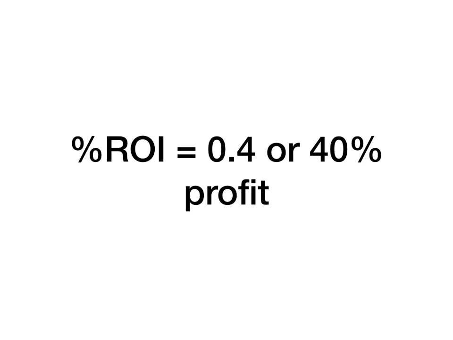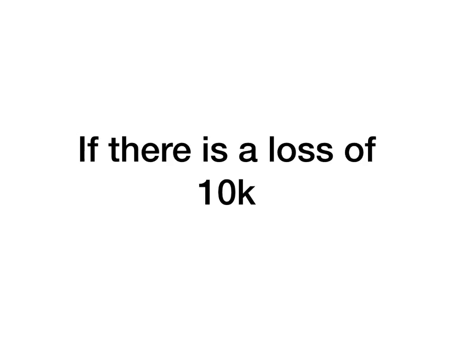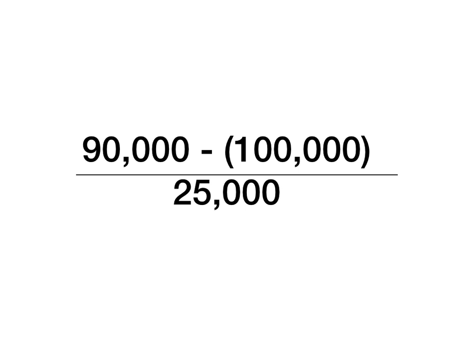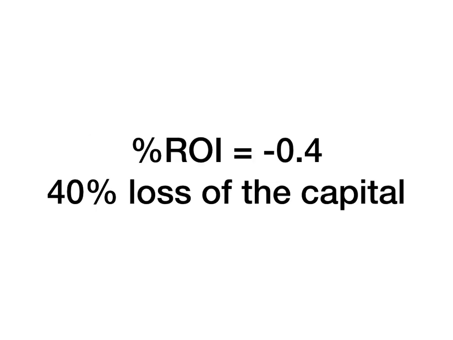But if there's a loss, it goes the other way. Now, the amount pulled out is 90,000 minus the 100,000 put in, that's 75,000 plus his own 25,000, divided by 25,000, which gives a loss of also 40%. That means he loses 40% of his initial capital.